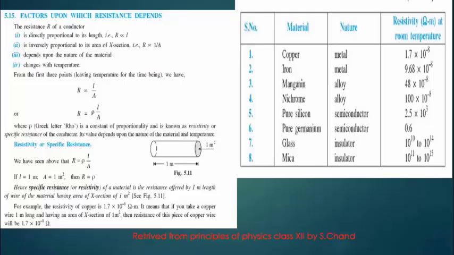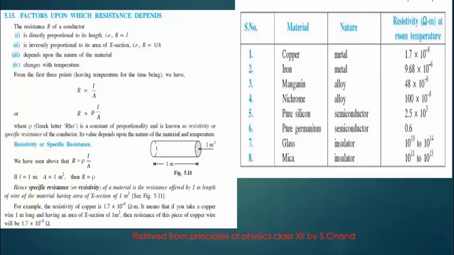Ndio maana cross sectional area inakuwa inverse proportional to resistance, kwamba the smaller the cross sectional area, the higher the resistance, while the higher the cross sectional area, the lower the resistance, and vice versa. Again, it is found to depend upon the nature of the material.